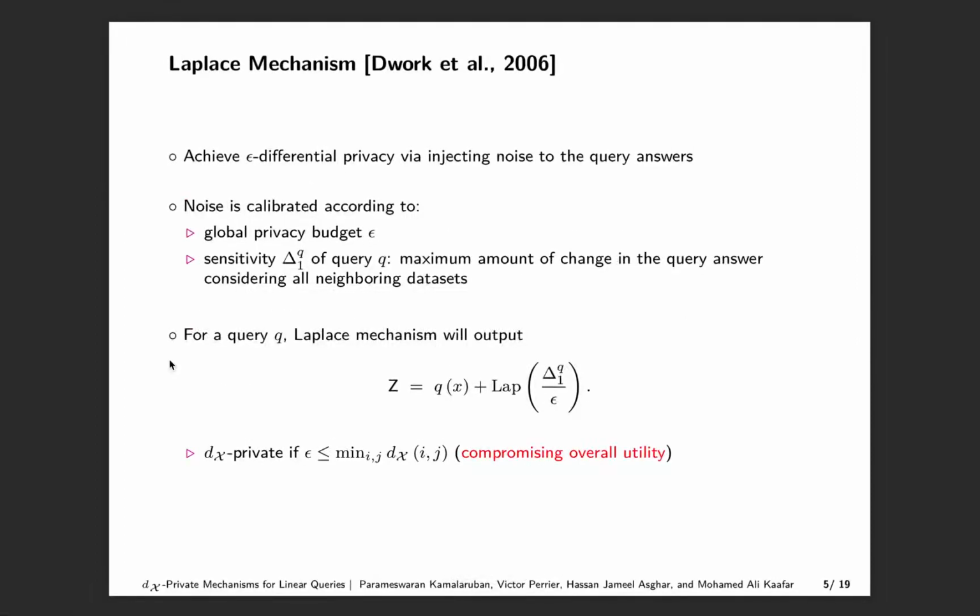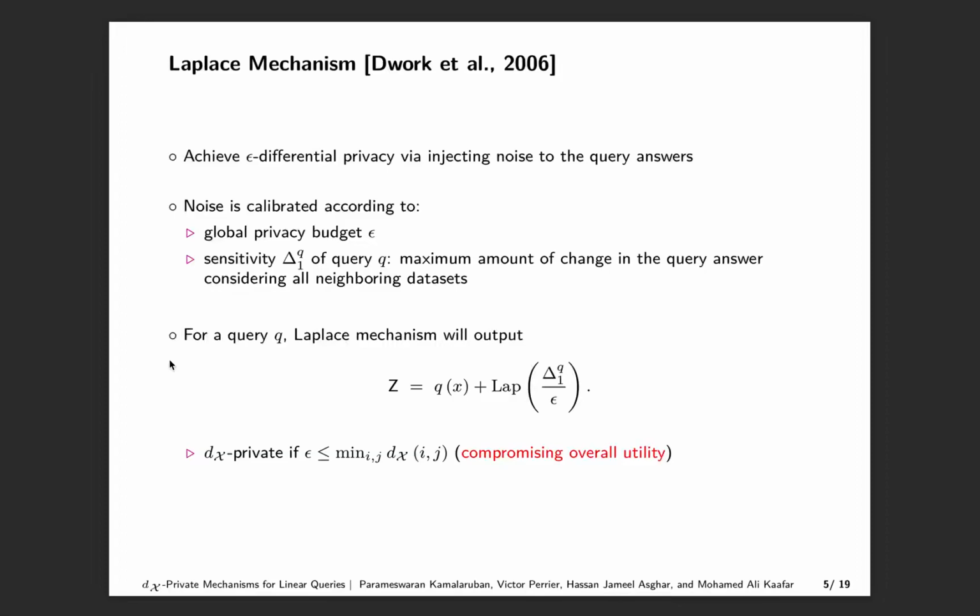One common mechanism for achieving differential privacy is to inject random noise to the query answers and send a random response to the analyst without compromising much on the utility. The injected noise is carefully calibrated according to the sensitivity of the query and a global privacy budget epsilon. Sensitivity here is defined as the maximum amount of change in the query answers considering all neighboring datasets, which means datasets differing in the data of one individual.